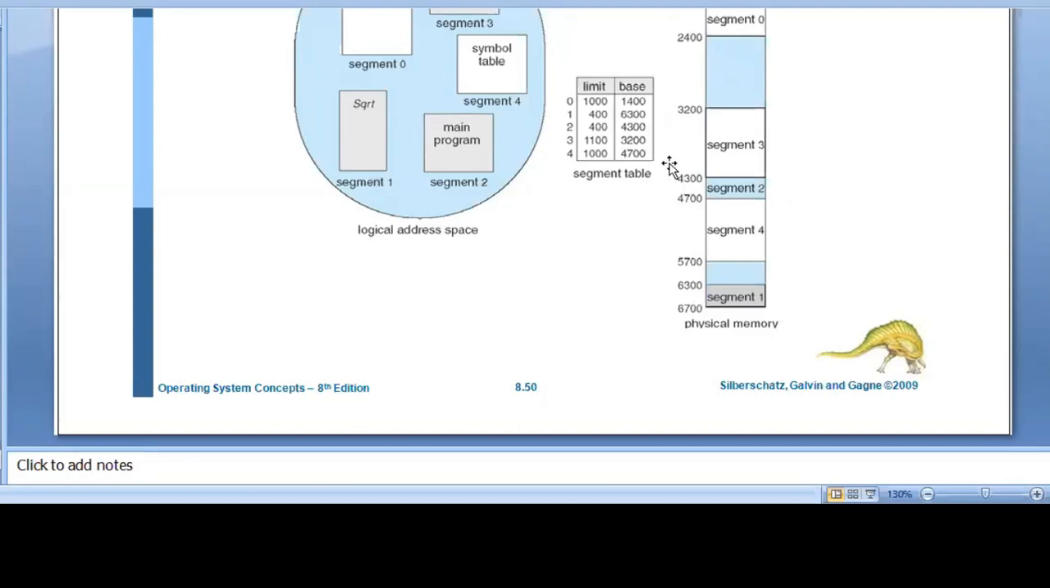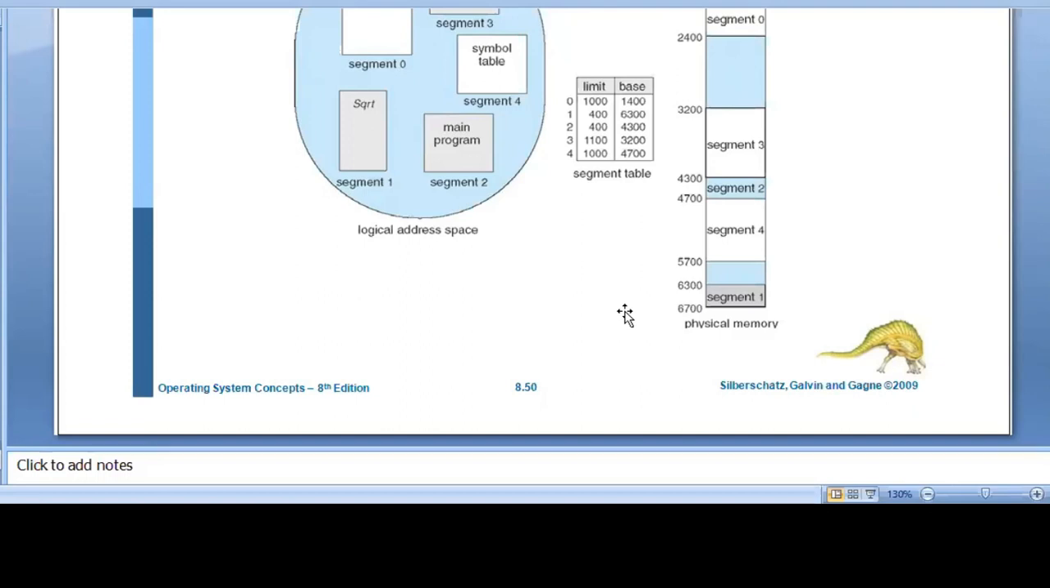In 6300, which segment is stored? Segment 1. What is the length of that segment? 400. So 6300 plus 400 is 6700. In this way we have to store the segments into the physical memory. The logical address space contains some segments, and those segments go and are stored into the physical memory.